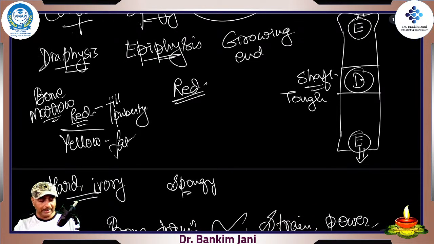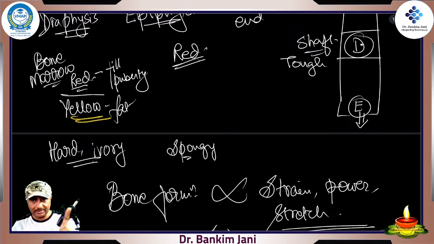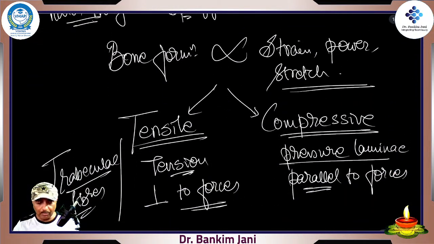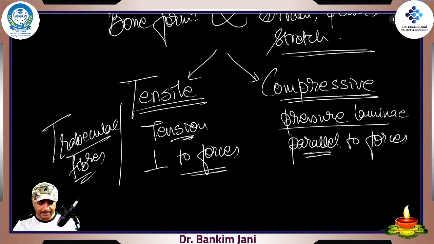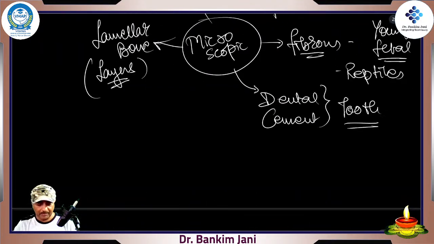Bone marrow is red till puberty. After that, it is the yellow bone marrow, which won't be producing RBCs, but it can produce RBCs, right, in case it is needed. That is when we go into more detail of that. And the epiphysis, which is the growing end, and it is spongy, right? Bone formation is directly proportional to strain, power, stretch. Tensile fibers, right, they are perpendicular, and compressive fibers, they are parallel, right? So that's the figure in which we saw that.